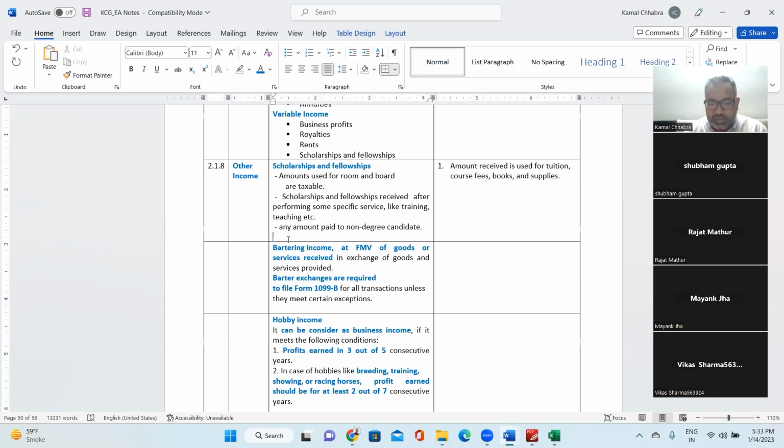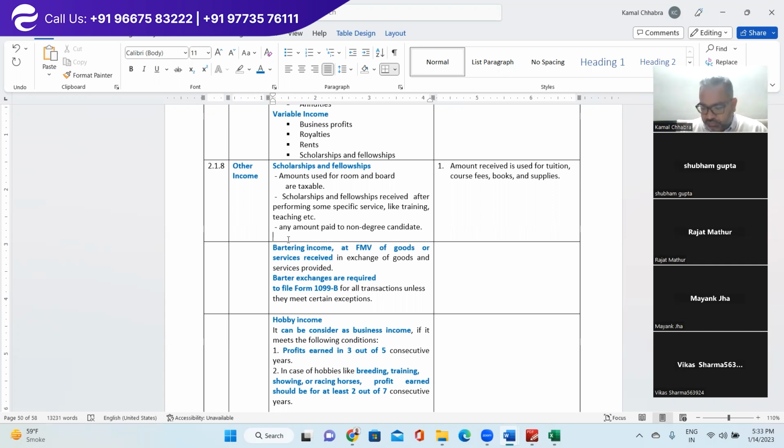Any other thing that comes to your mind other than grant? Fellowship is like some short-term courses for additional upgrading of your skills that are sponsored by the universities, like postdoctoral research.